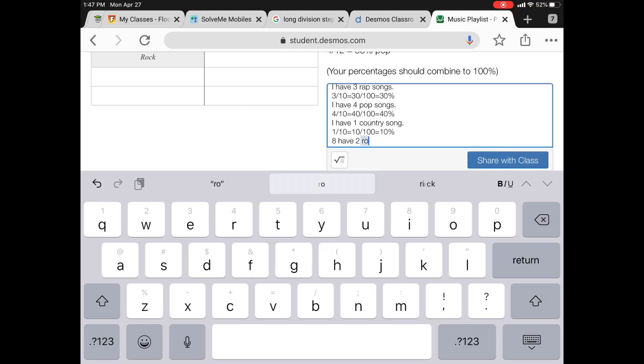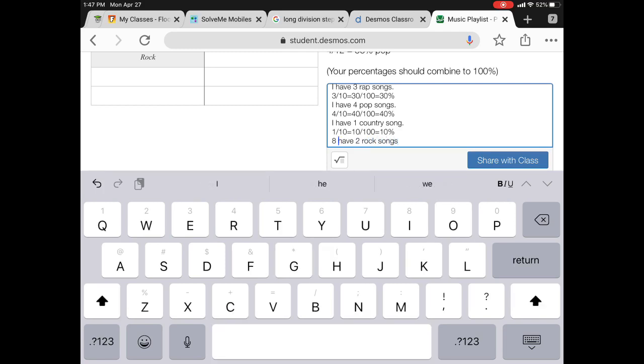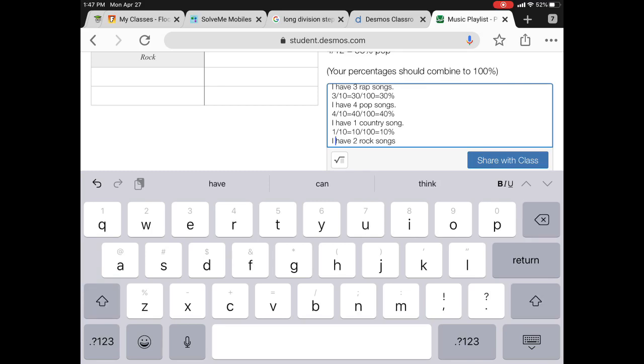I have 2 rock songs. So I'm going to do the same thing here after I fix that spelling mistake. I make a lot of those. That's okay. I have 2 divided by 10. I'm going to multiply both of those numbers by 10. So now I have 20 out of 100. And I can just take that 20, and 20% of my songs are rock songs.